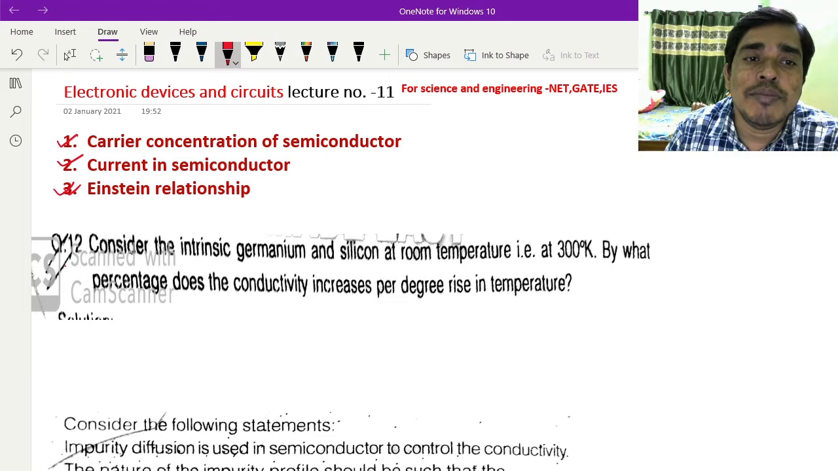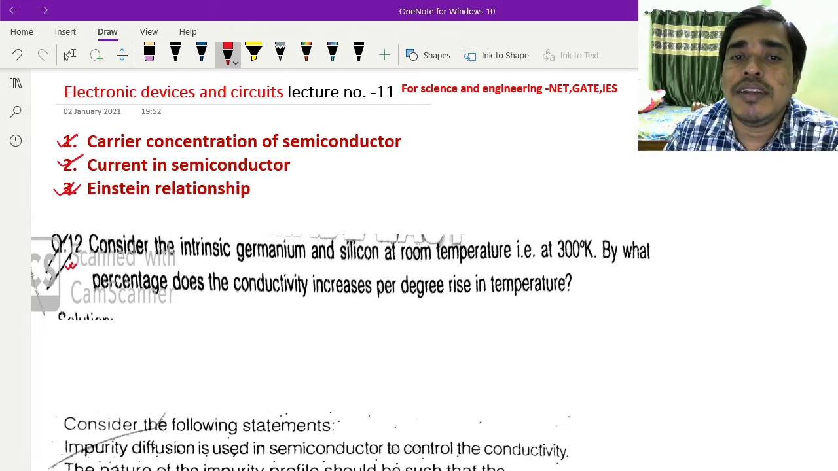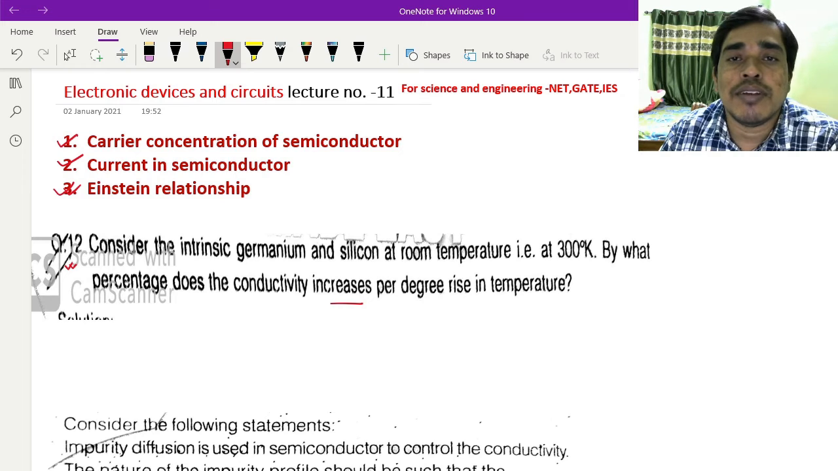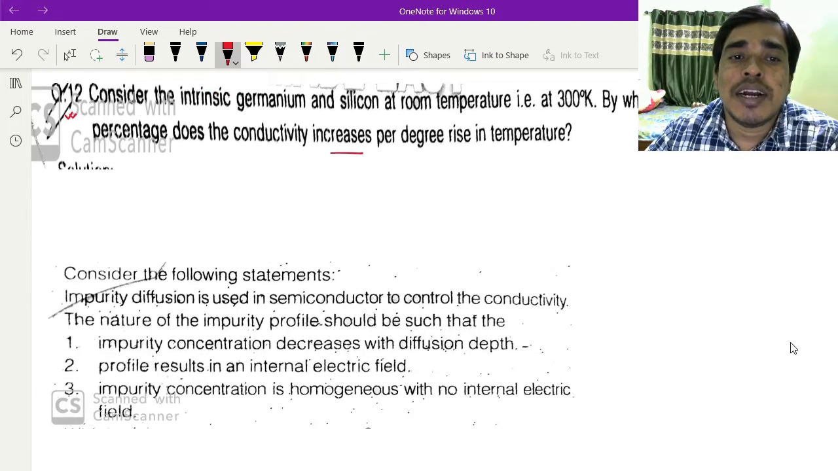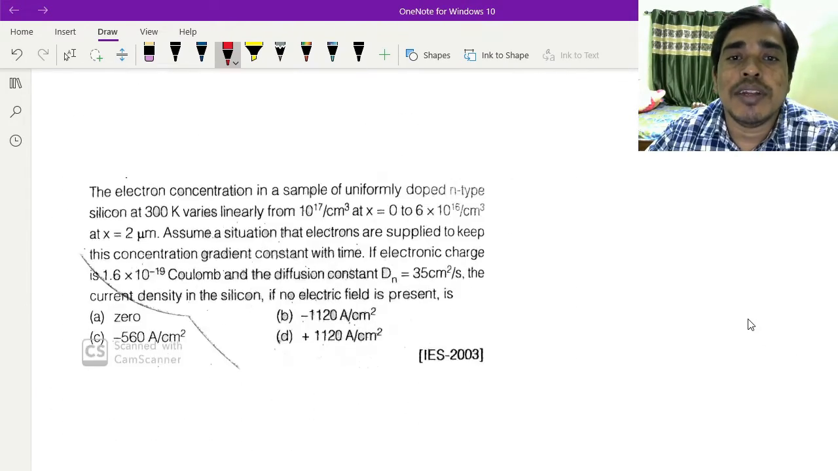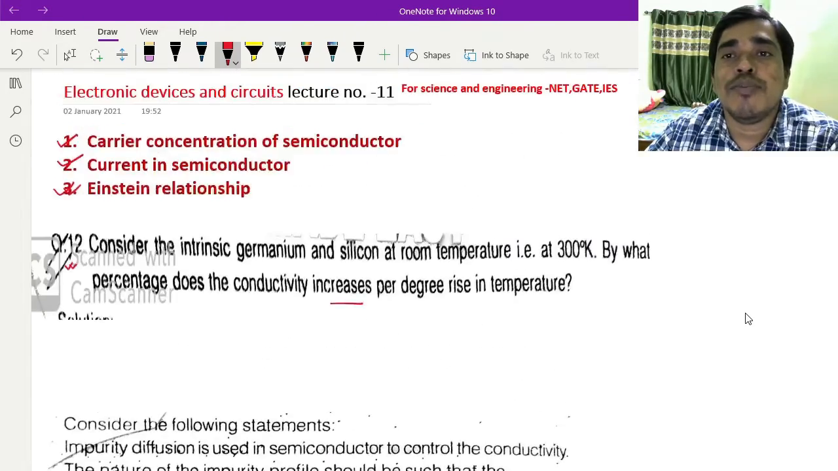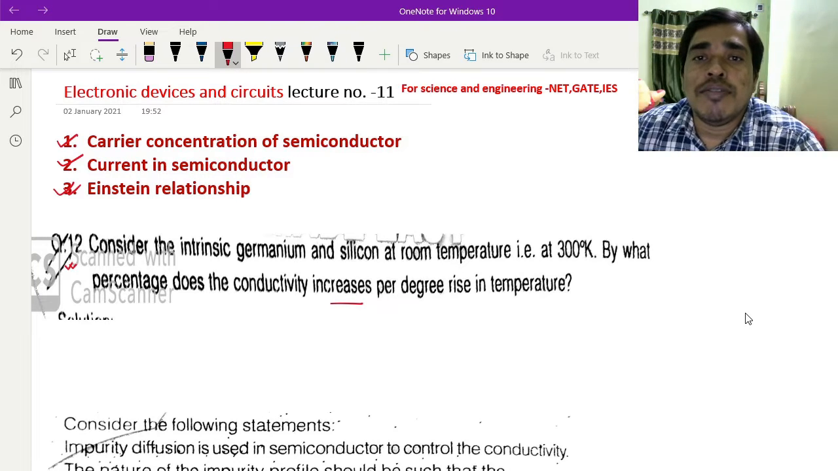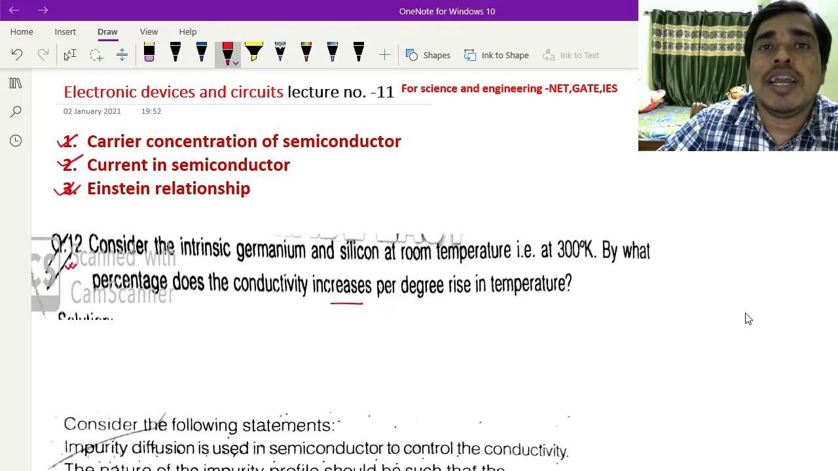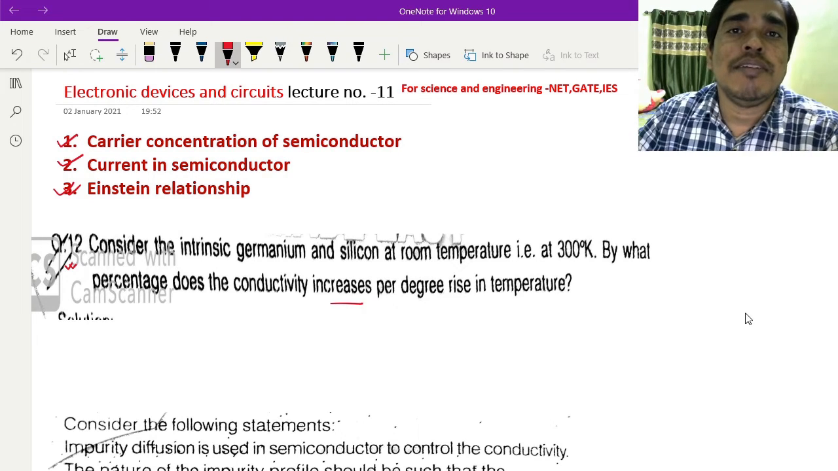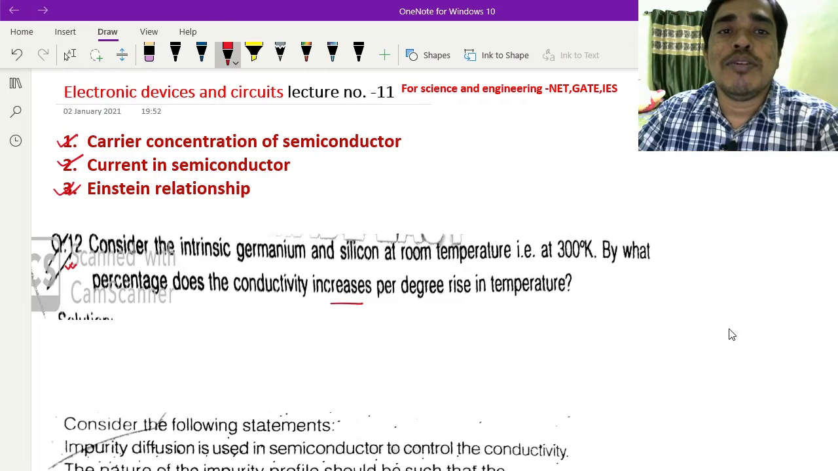Here one important question is: consider intrinsic germanium and silicon at room temperature, that is at 300 K. By what percentage does the conductivity increase per degree of rise of temperature? This is a very important conceptual question, and there are many other MCQ questions. These questions are very important for IES, NET and GATE exams. This lecture is important for science and engineering students, and it helps with preparation for NET, GATE and IAS exams. So let's start.